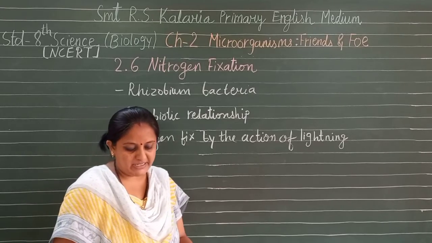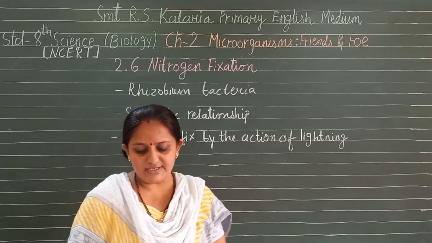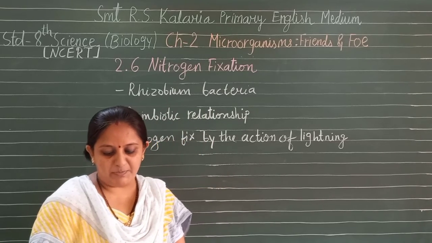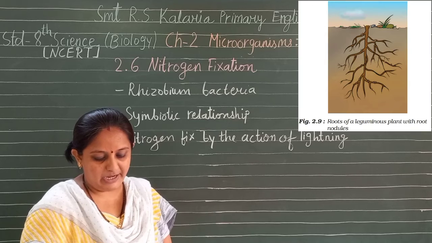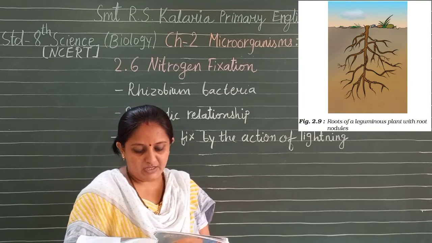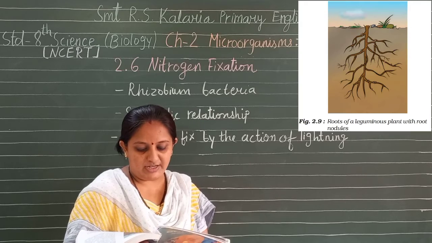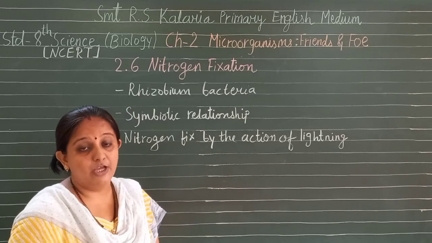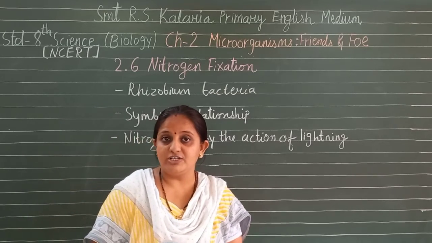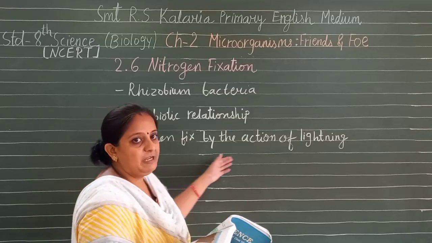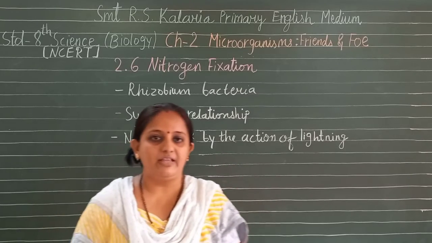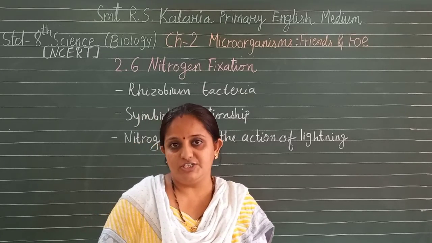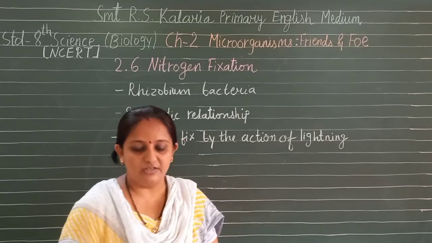Now you have learnt about the bacteria Rhizobium in classes 6 and 7. It is involved in the fixation of nitrogen in leguminous plants, which are pulses. Recall that Rhizobium lives in the root nodules of leguminous plants such as beans and peas, with which it has a symbiotic relationship. Sometimes nitrogen also gets fixed through the action of lightning. You might be wondering how lightning fixes nitrogen: during lightning, at a high temperature, nitrogen reacts with oxygen and water, forming compounds that reach the soil.